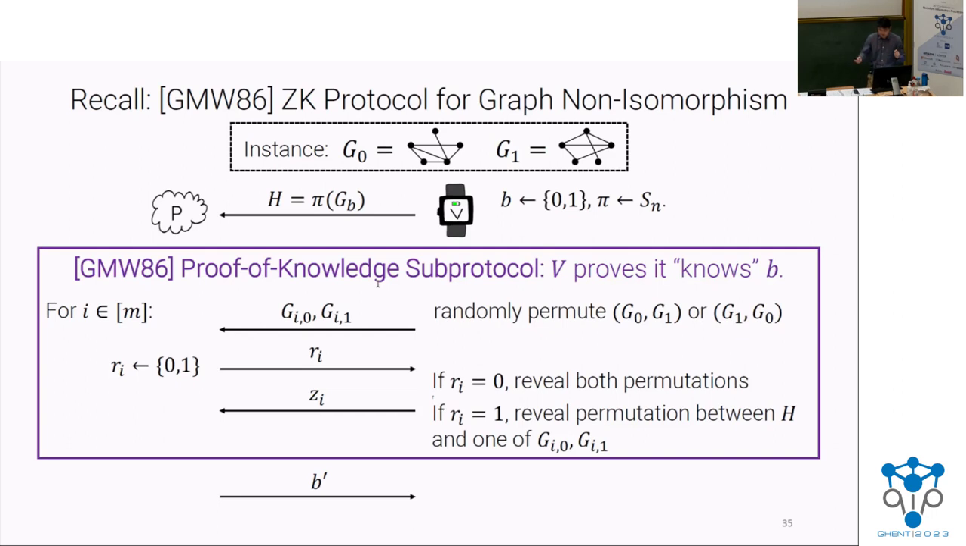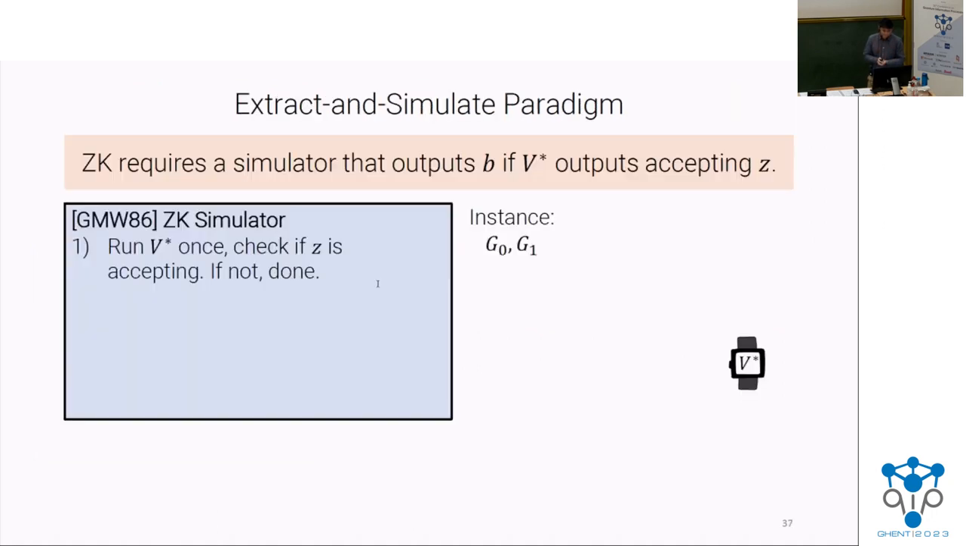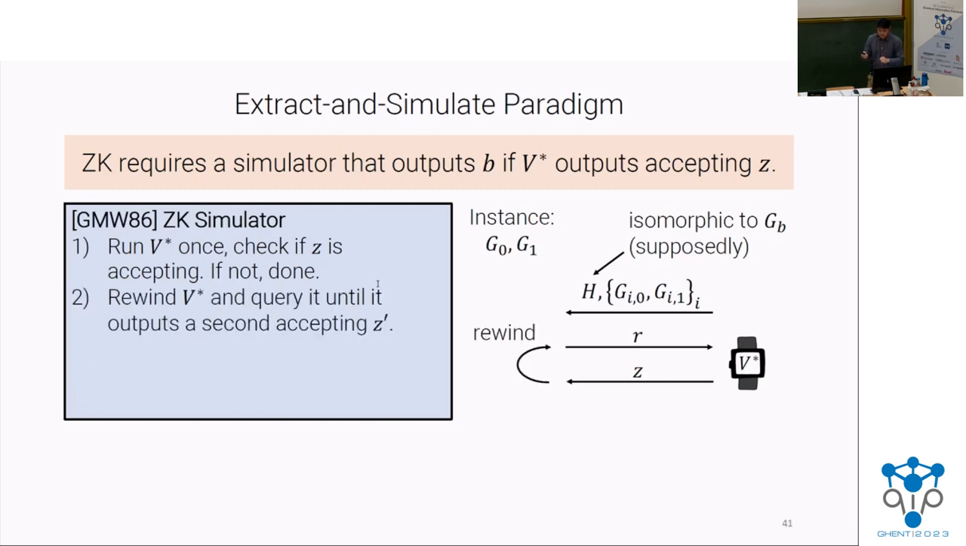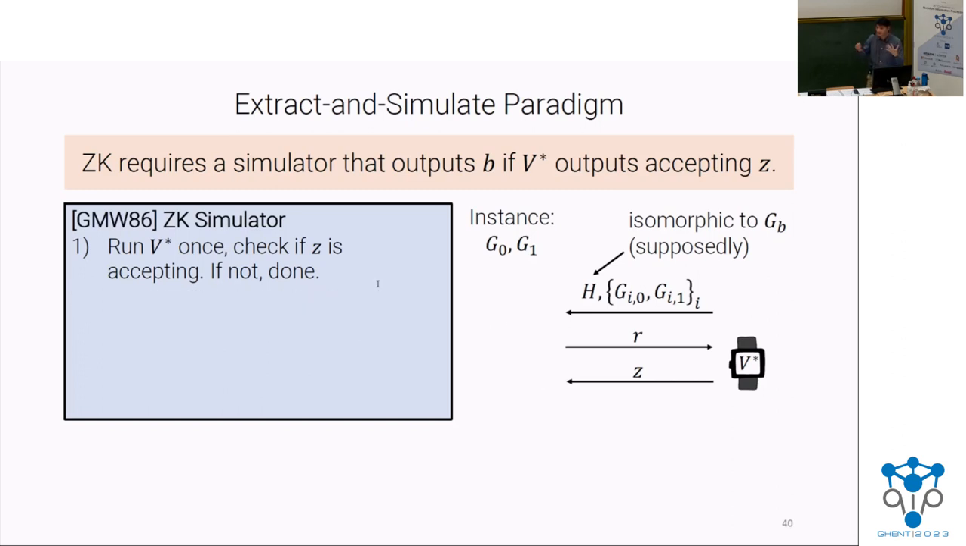So what is that last bit? How does the simulator figure this out without actually being able to solve graph isomorphism? So how does this work? Well, the simulator is going to run the verifier first forward. So it runs it up until it needs to send the last message. Okay. And at this point, it just checks whether the verifier is convincing in the sub-protocol. And if it's not convincing, it can stop here.